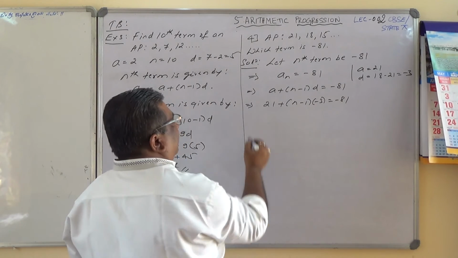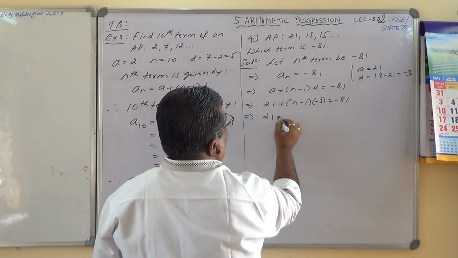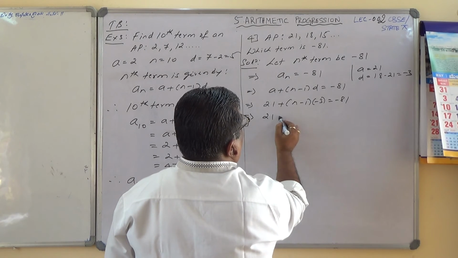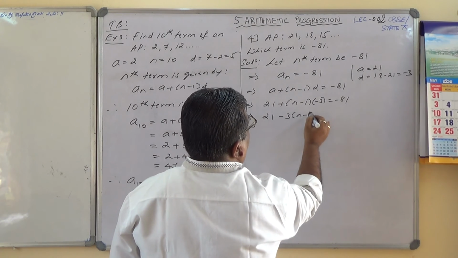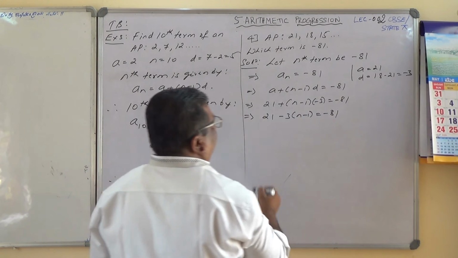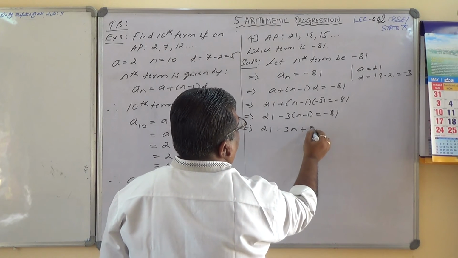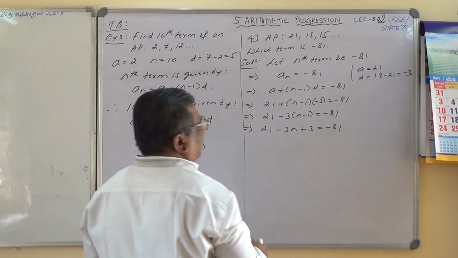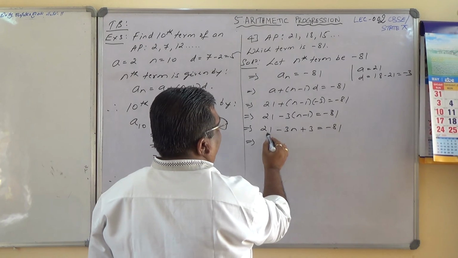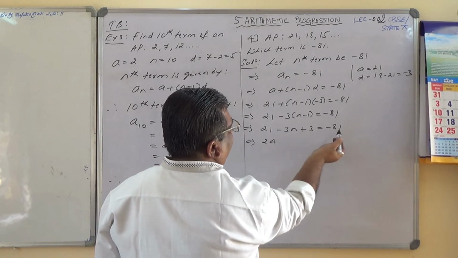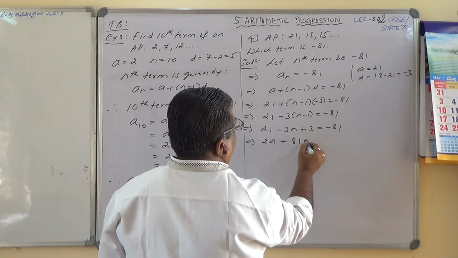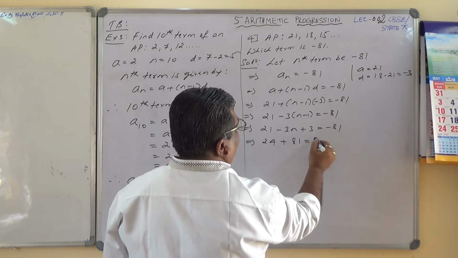So find out n here. This implies 21 minus 3 times (n minus 1) equals minus 81, which implies 21 minus 3n plus 3 equals minus 81. So 21 plus 3 is 24, plus 81, equals 3n, moving 3n to that side.